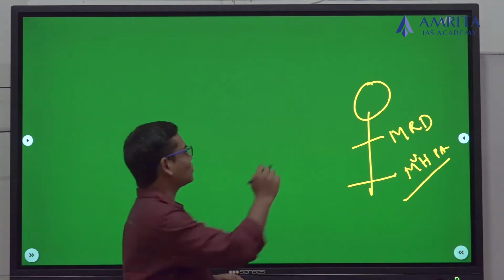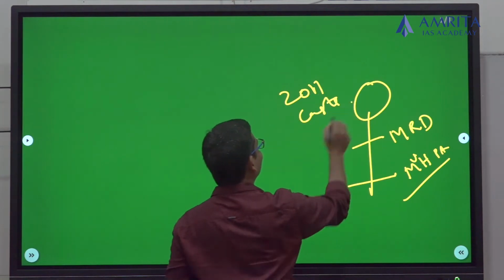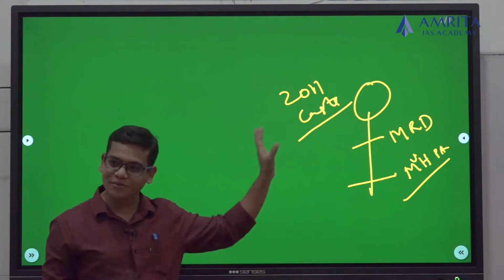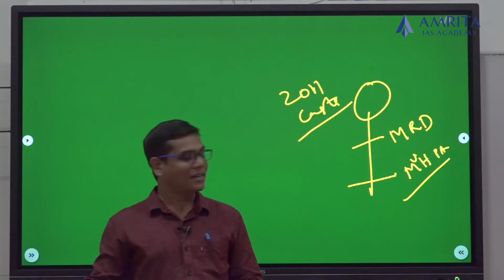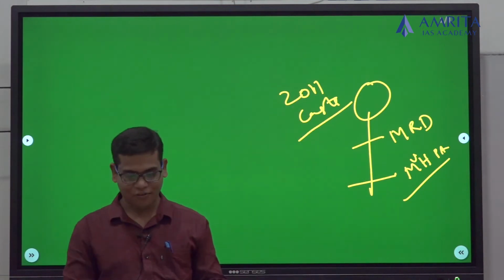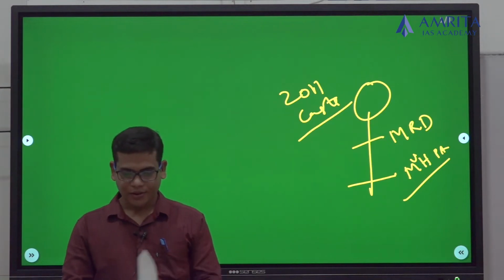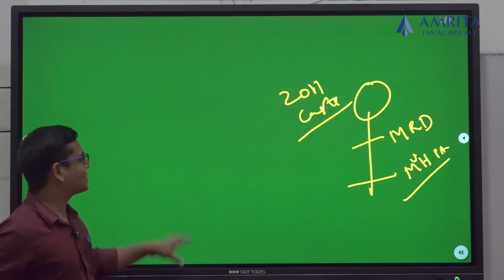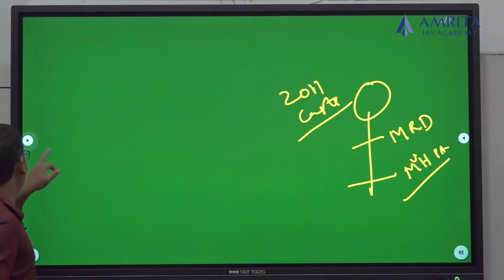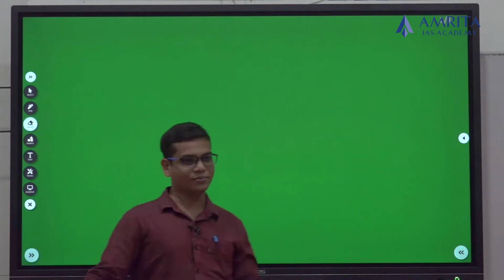Now, where is this 2011 caste data now? It has been given to the Ministry of Social Justice. Now it is with the Ministry of Social Justice, but the nodal agency is the Ministry of Home Affairs. Now, once you are aware of these facts, I am entering into the crux of the issue.